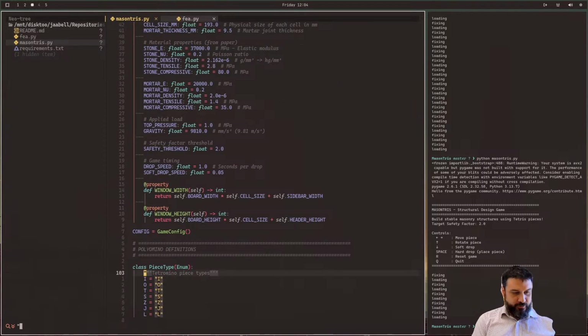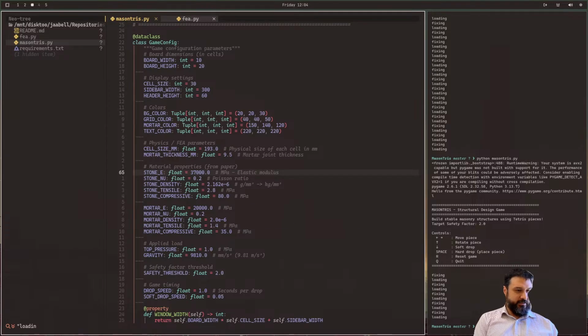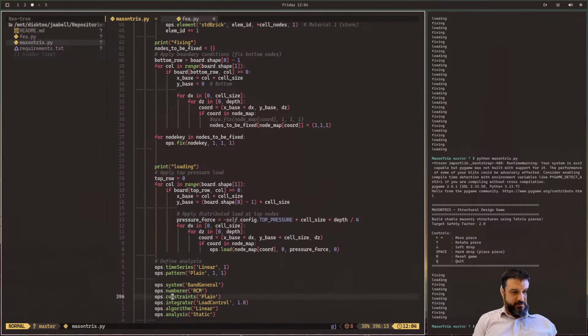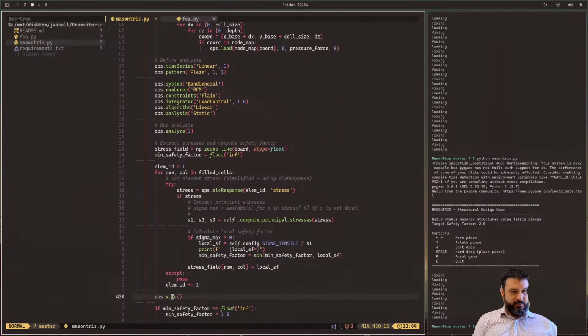Let's do a search for loading. That's the comment. So this is working, but I'm not seeing these prints over here. Not at all. Not in the slightest.